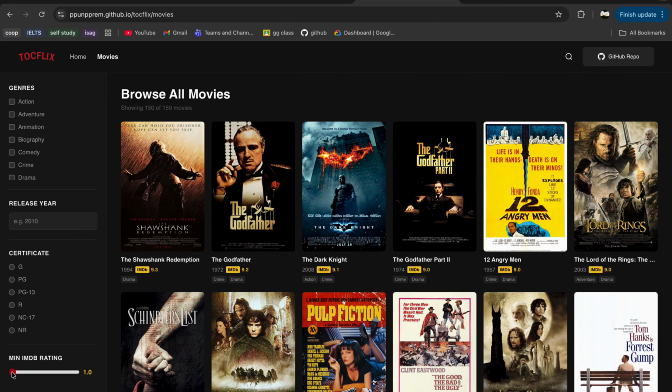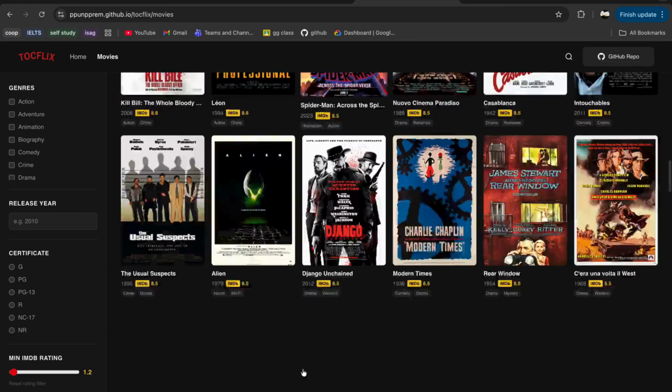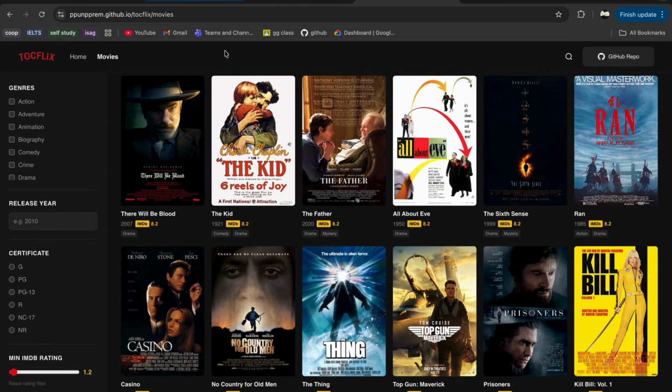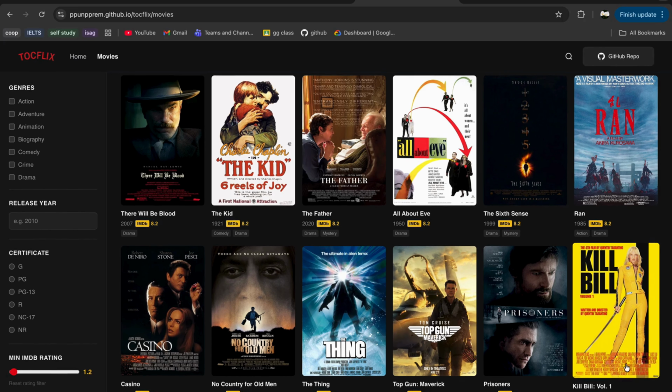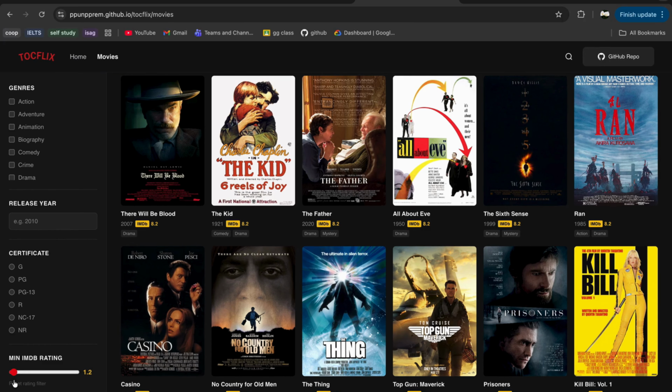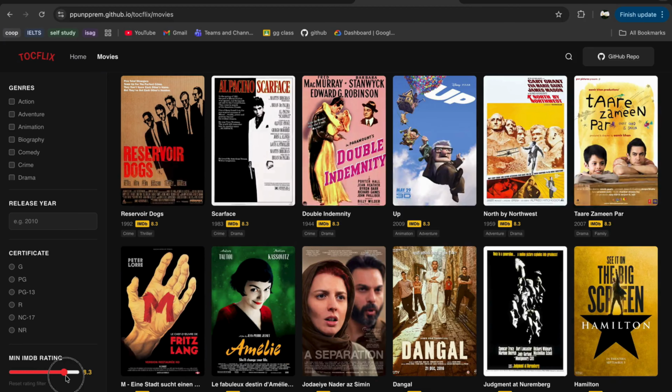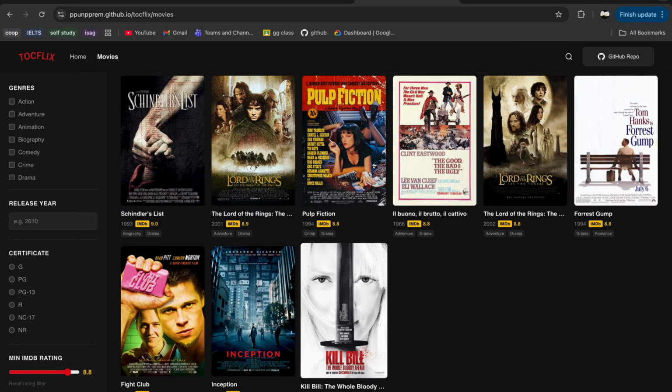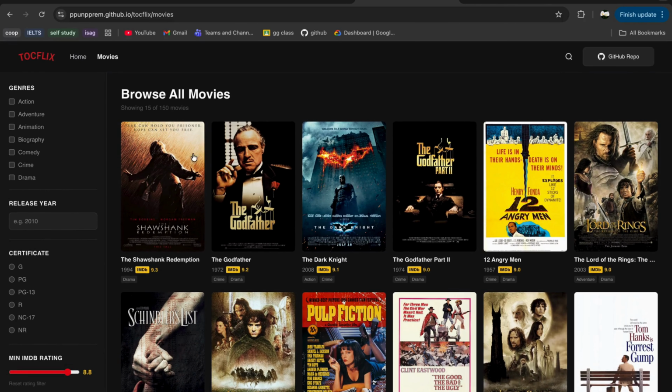And this is the top movies in IMDb. The top one is the most rated one, and the last one is the least rated one, but it's still a lot. So if we move the minimum IMDb rating here, it will start to disappear to match this one. Yeah. So now it's 15 in total. You can clear the filter here.